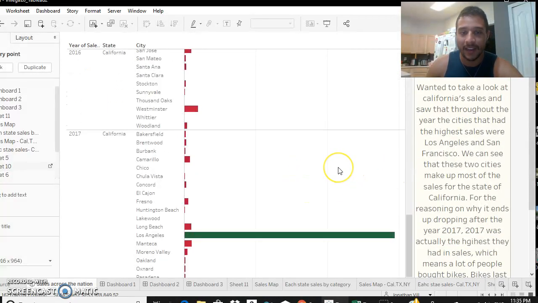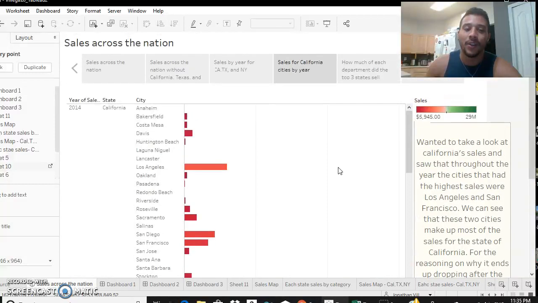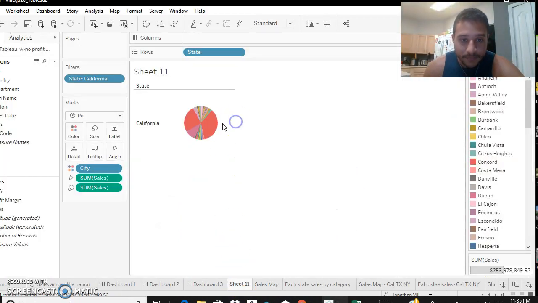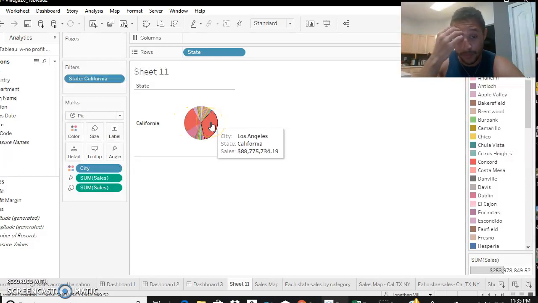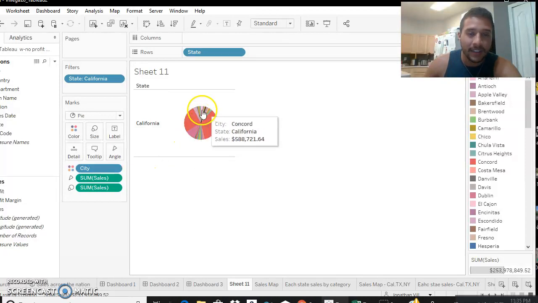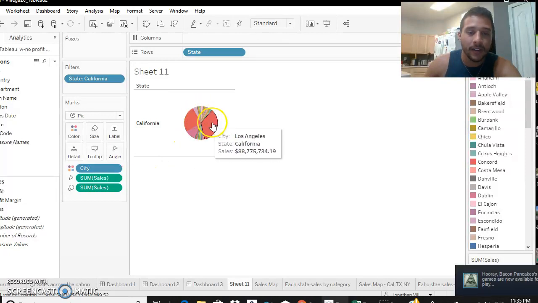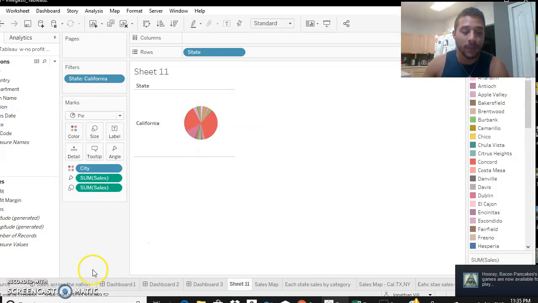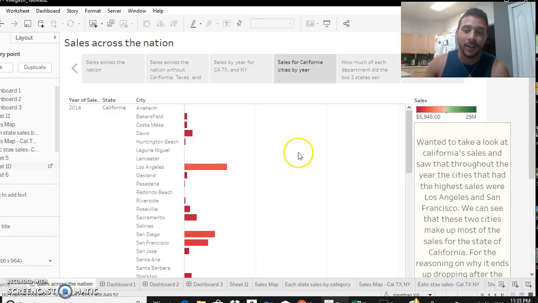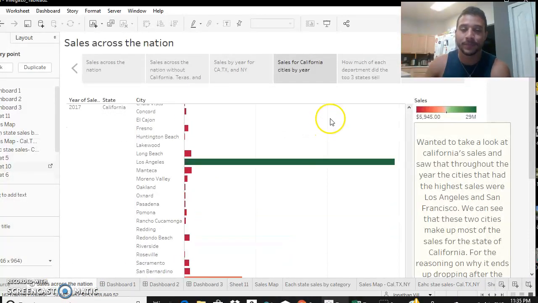Los Angeles and San Francisco make up much more than half of what the rest of the cities were selling. You can see they are selling much more than everybody else, I think like 155 million more than the rest of the state.